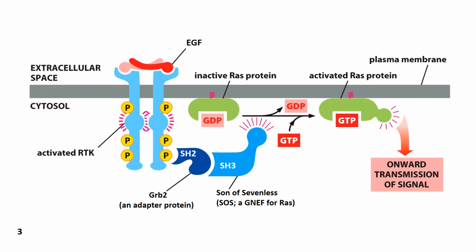Dimerization allows for cross-phosphorylation, meaning that the receptor on the right phosphorylates that on the left, and the receptor on the left phosphorylates the one on the right.